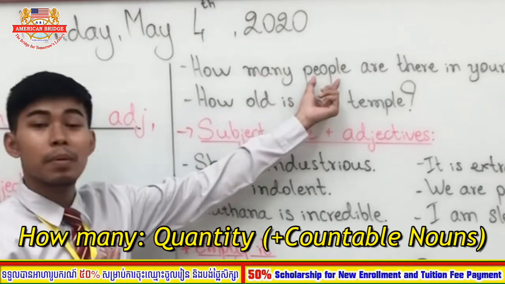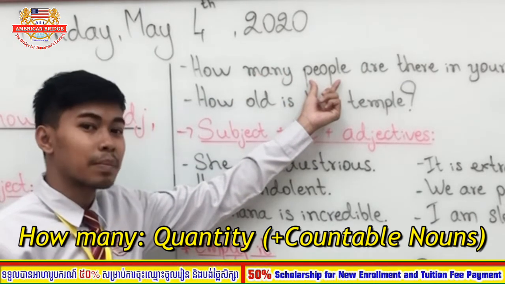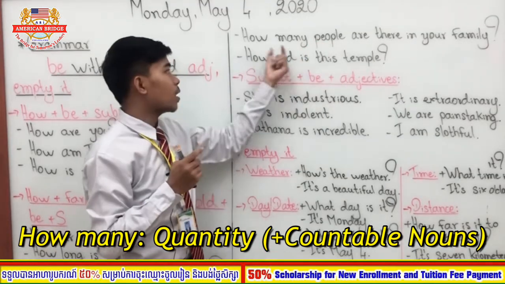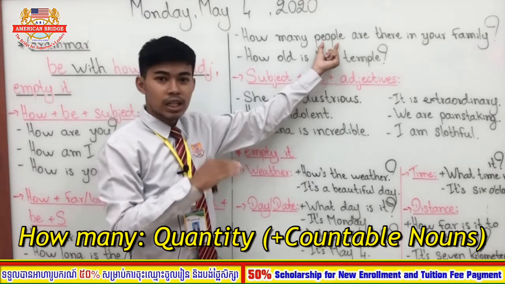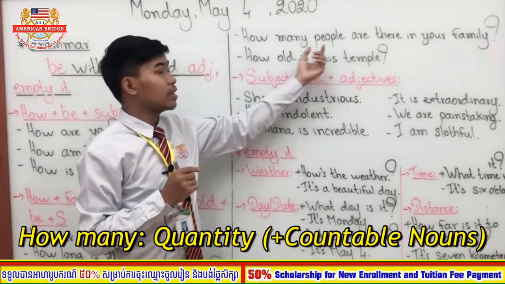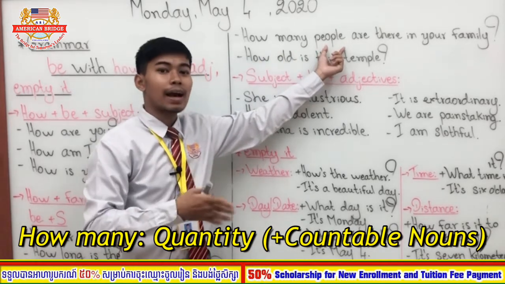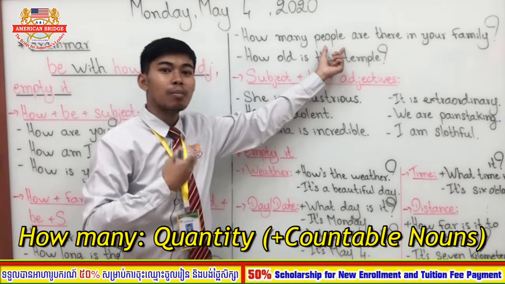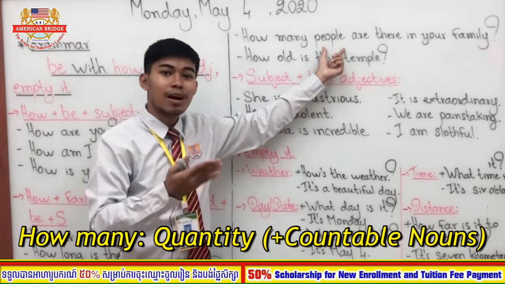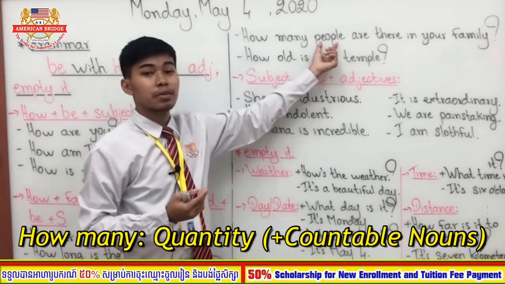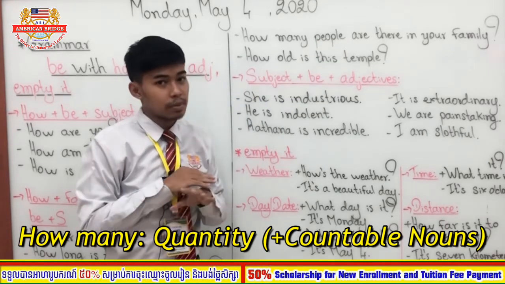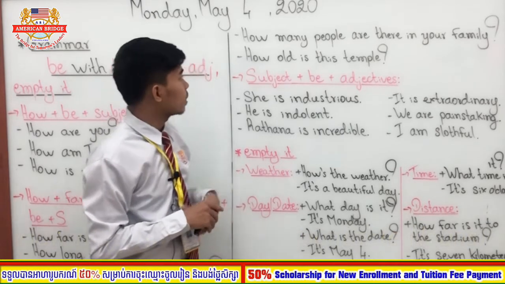So how many people? People is plural, right? Not person. Person is singular, people is plural. For example, you want to put the word student here. If you say how many student, is it correct? No, right? You have to make the word student plural. How many students? How many people? How many players? Okay? How many teachers? How many boys? How many girls? How many homes? How many tables? So after how many you have to use the plural. Okay, if you use a singular noun it will be incorrect.